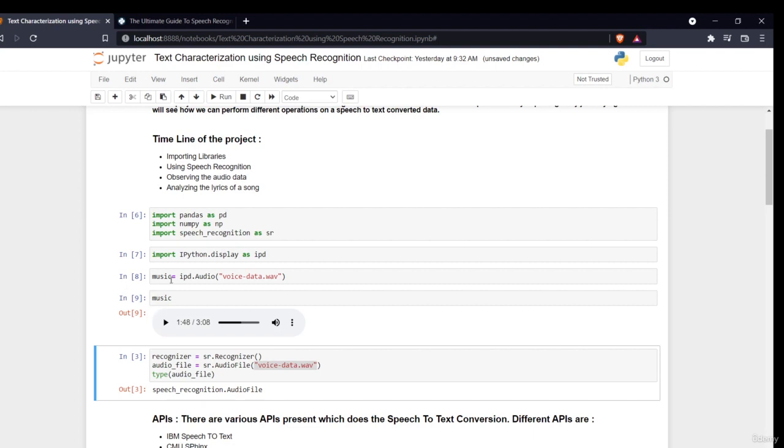So this was the importing library part, and next we'll see the different APIs which are used in speech recognition, and how we can use speech recognition further.